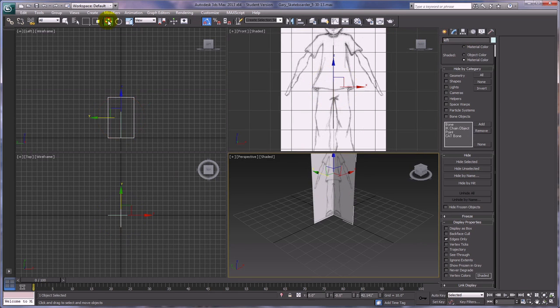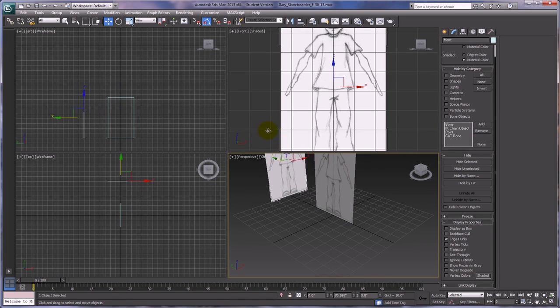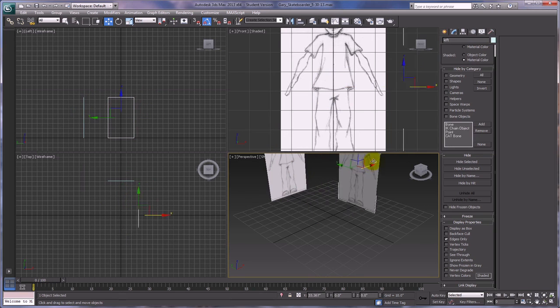So the next thing we're going to do is move these into position. So I'm going to move this front one back a little ways so that we'll be able to see our box that we're going to be making soon. Okay. And I'm going to move this one over here. And then I'm going to apply the left view.